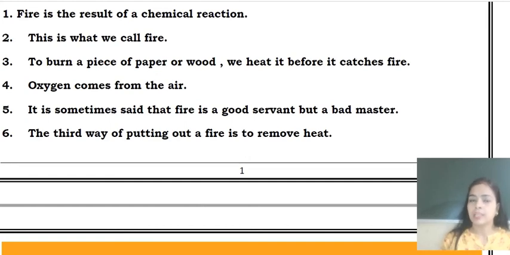Next one is, the third way of putting out a fire is to remove heat. What does fire require to burn? It needs flash point. Every kind of fuel has its flash point. If we reduce that flash point, it will automatically put out.